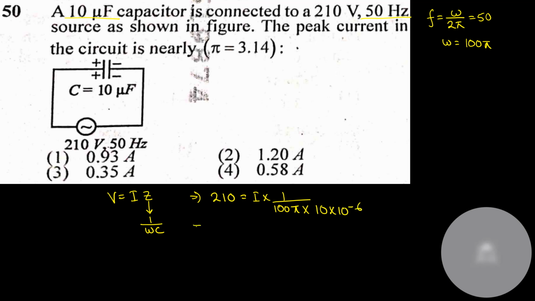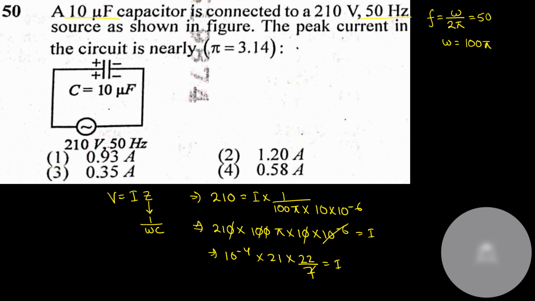So I is equal to 210 into 100 pi into 10 into 10 to the power minus 6. So 10 to the power 3, 10 to the power 4, 10 to the power minus 6, which should be equal to 10 to the power minus 4 into 21. 21 is divisible by 7, so I'll write pi as 22 by 7. So 7 3s are 21, or I is equal to 66 into 10 to the power minus 4. Now, let's say 66, then none of the options is matching.